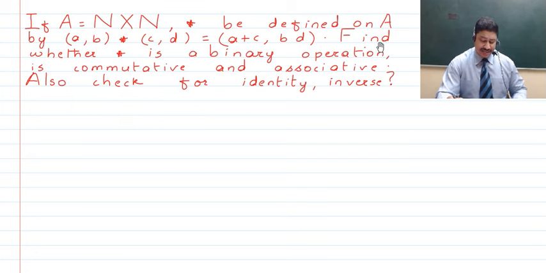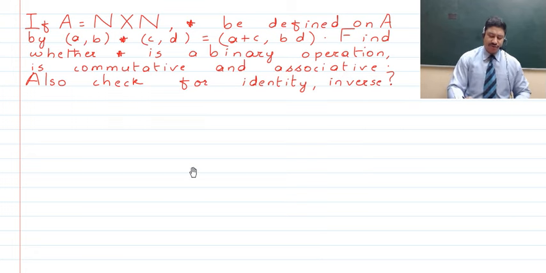Now guys, to show that this asterisk is a binary operation, the first part is to check the closure property. Further, we also have to check whether this binary operation is commutative, associative, and we also have to check for identity and inverse. So now children, we go ahead with this binary operation and check for the closure property.